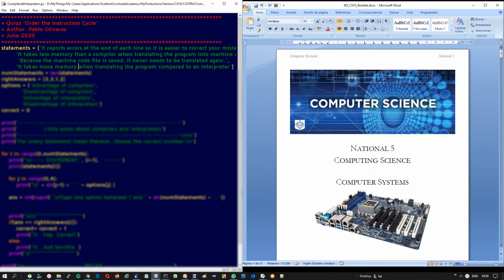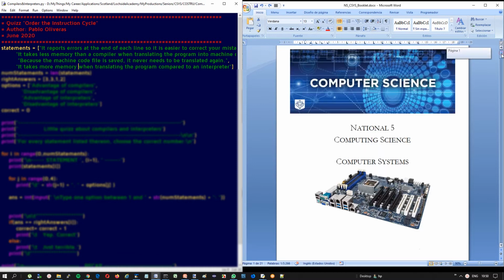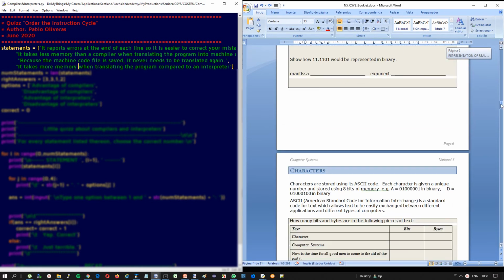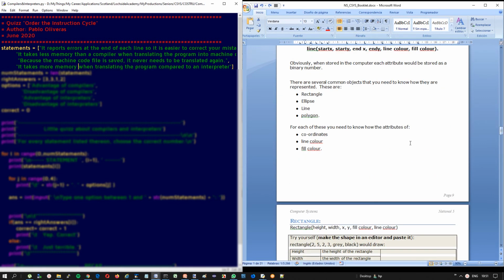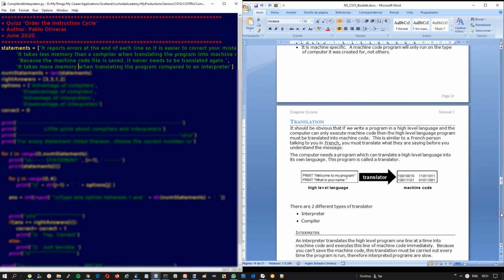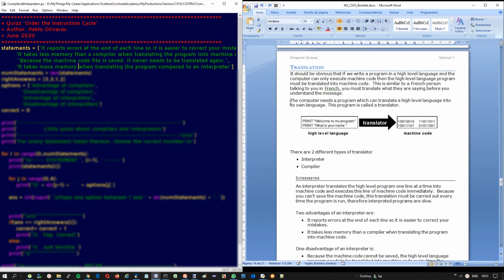Okay, hello. This is the explanation for the compilers and interpreters quiz, but this is the Python or programming version of it, right? So we're going to try to do a quiz with Python. That's another possibility. If you go to page 15 of the booklet, we have this section.